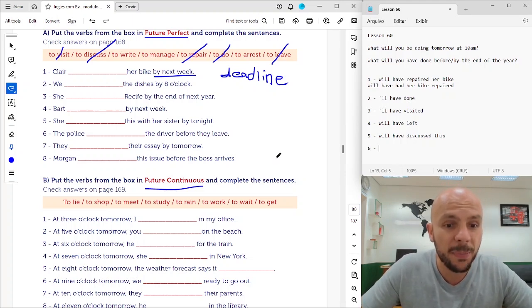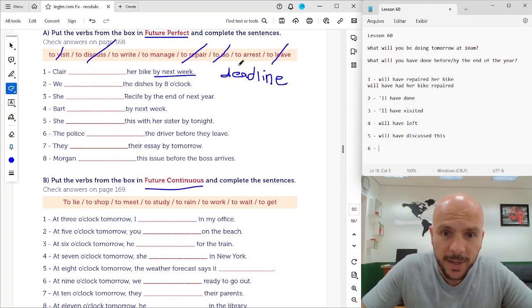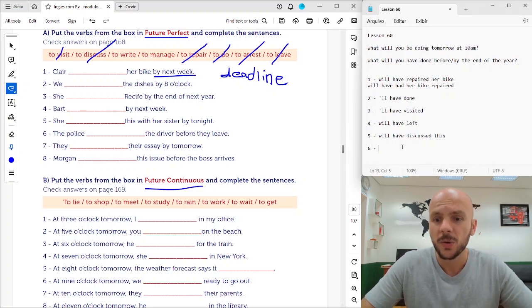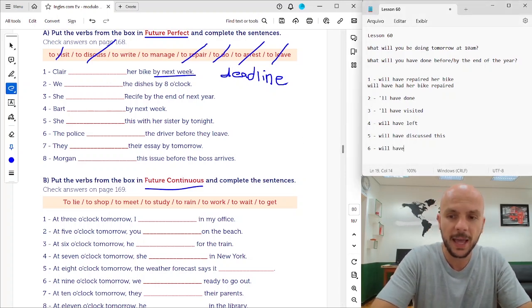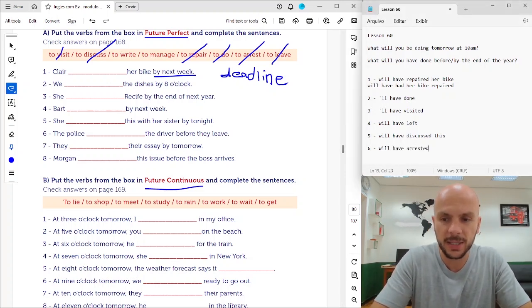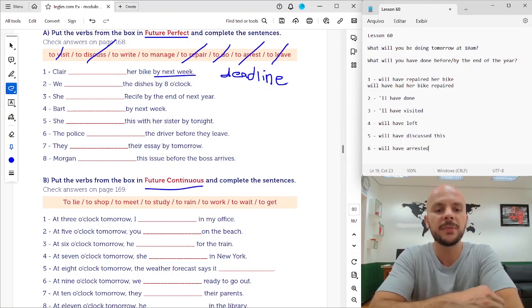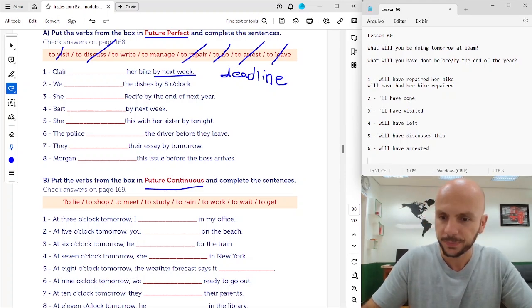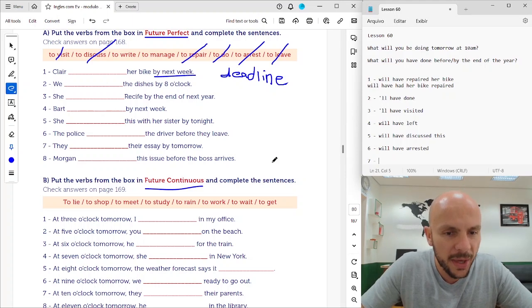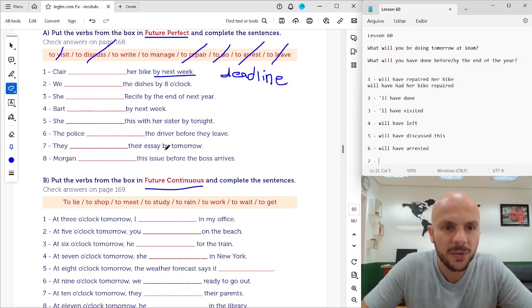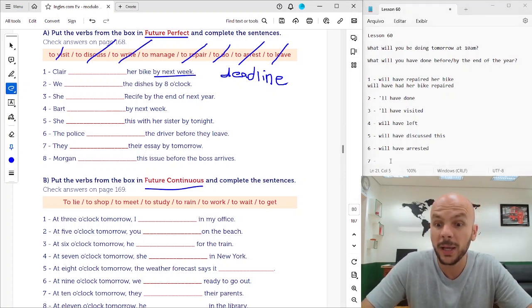6. The police arrested. The police will have arrested the driver before they leave. Okay? 7. Their essay by tomorrow. They will have written.